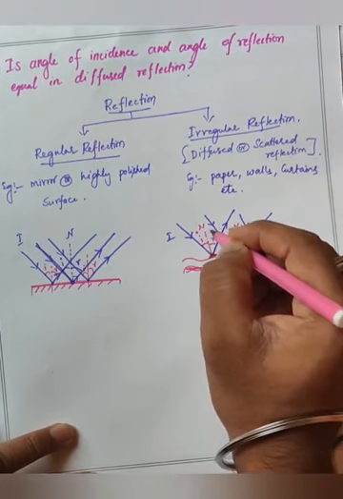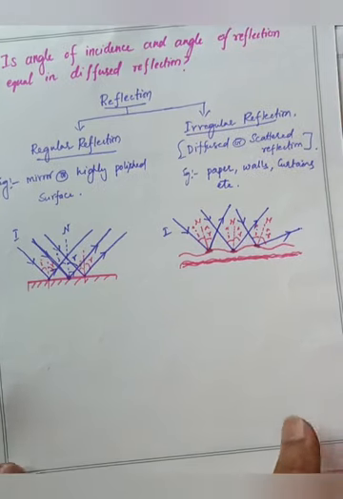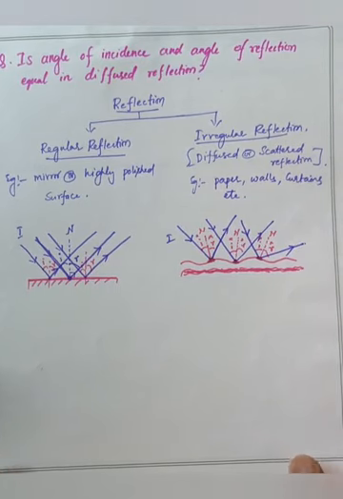So even in the irregular or scattered or diffused reflection, the angle of incidence and angle of reflection will be equal. So I hope this video will be clearing your doubt. So see that figure properly again. There is a difference between both regular reflection and irregular reflection. So in both the cases, the angle of incidence and the angle of reflection will be same. It means law of reflection holds good in both the cases.